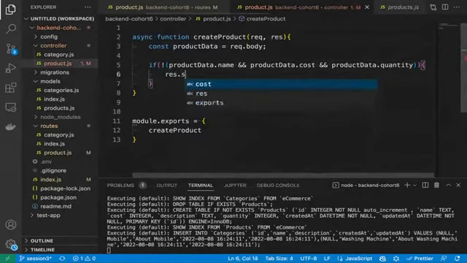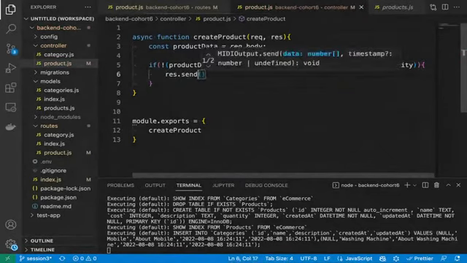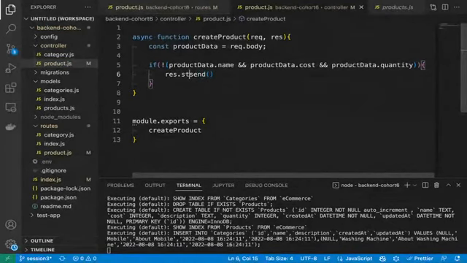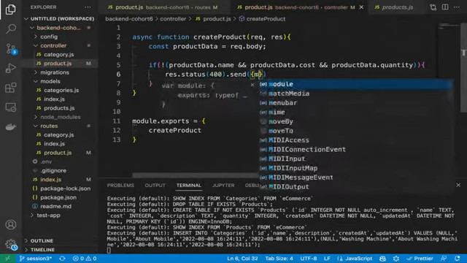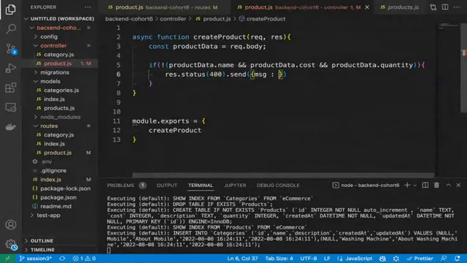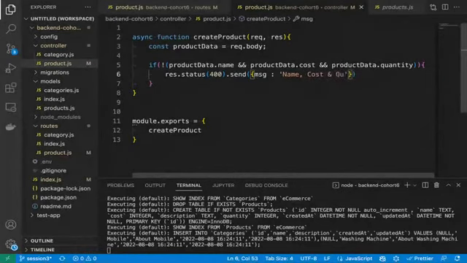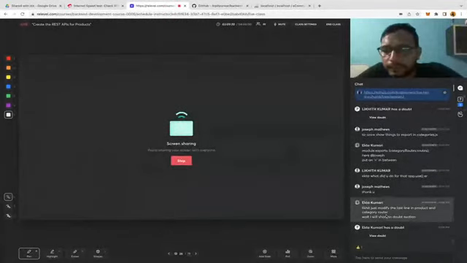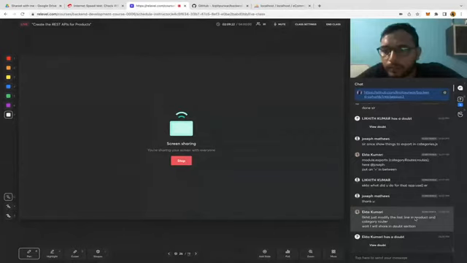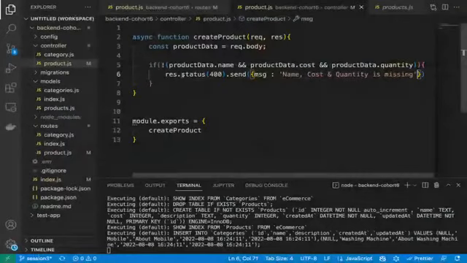We will simply send the response from here. Response dot send with the status as 400. Correct? We'll simply return from here. Message: name, cost, and quantity is missing. Correct? Correct, guys? Right? So that's what we did.